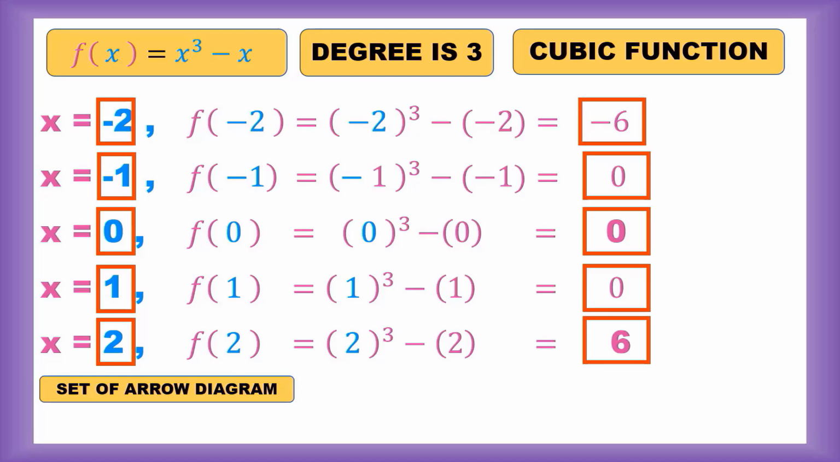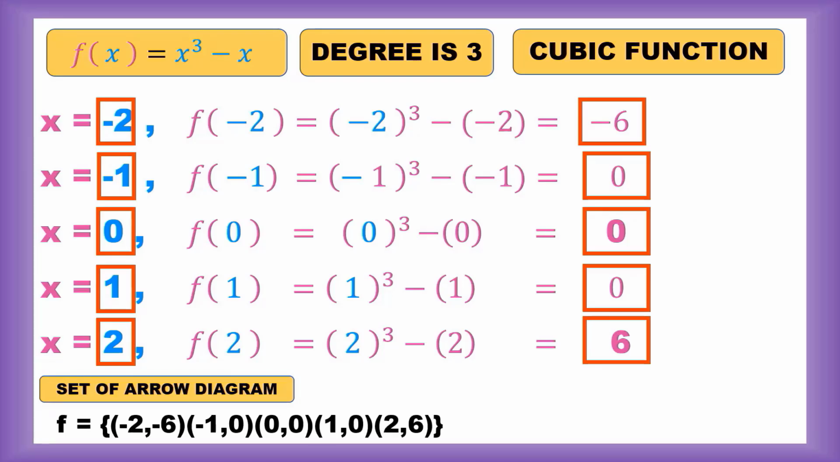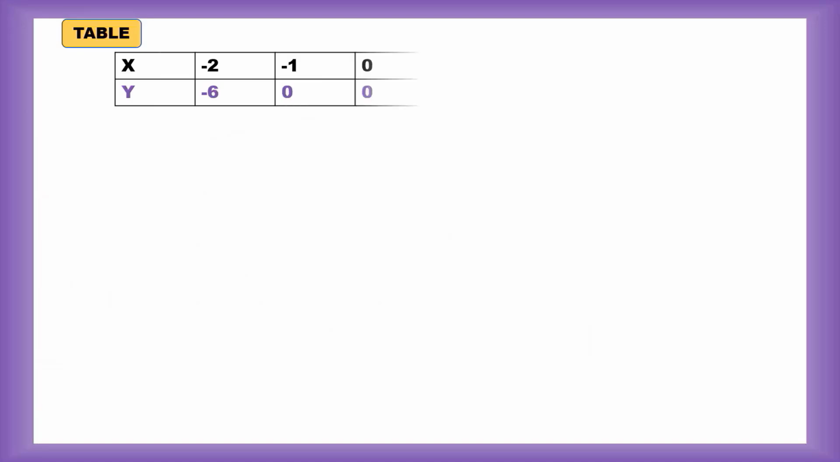Let's represent these input and output values in a set of ordered pairs. Elements of f are (-2, 6), (-1, 0), (0, 0), (1, 0), (2, 6). Let's represent the values in a table, from which we can draw a graph.